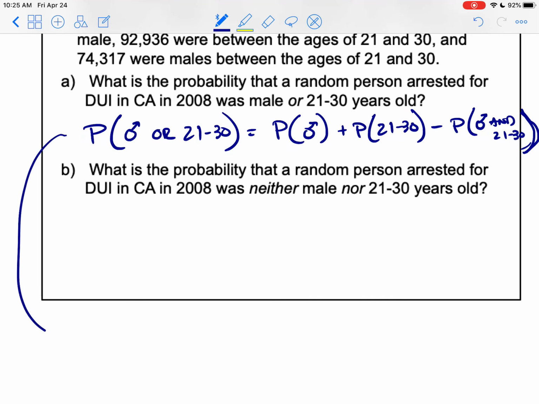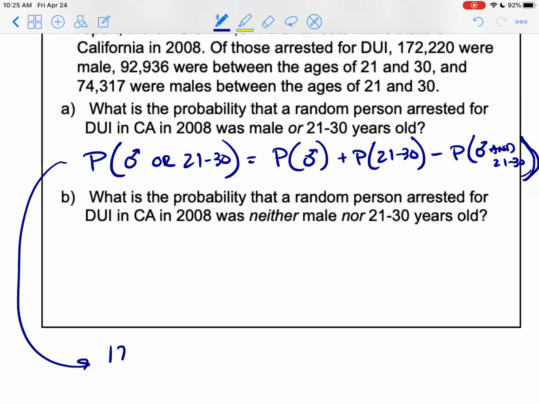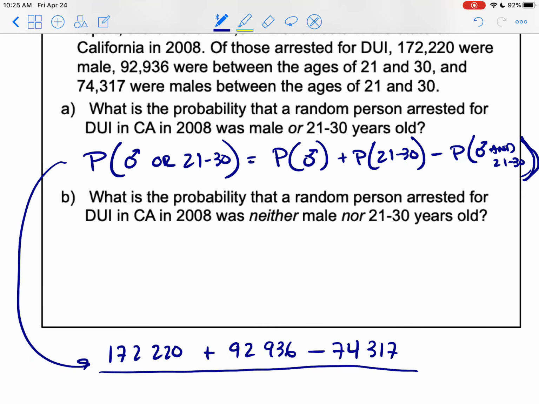So I'm going to finish this down here, sorry. So the probability that they're male is 172,220 plus, that's just the number that were male, plus the number of people that were between 21 and 30, that's 92,936, minus the 74,317 that are both male and between 21 and 30.